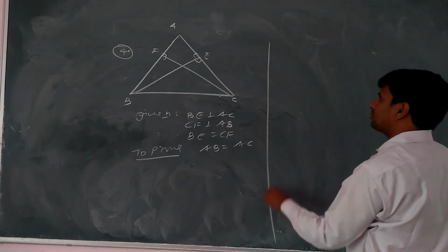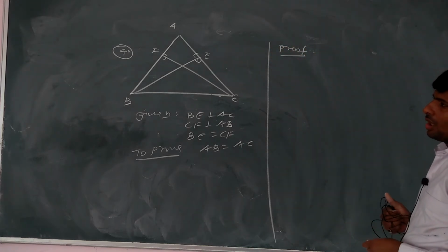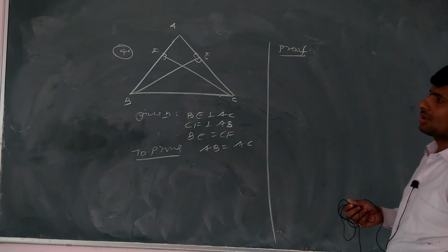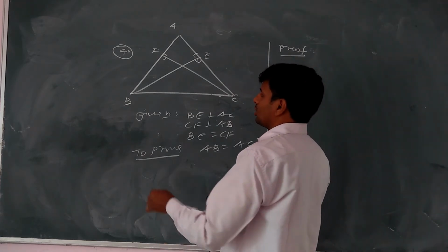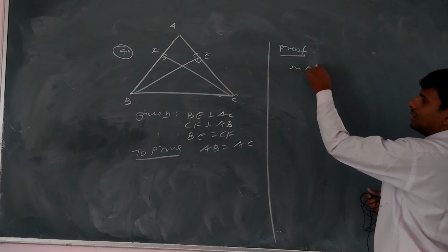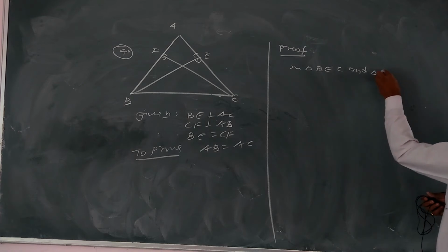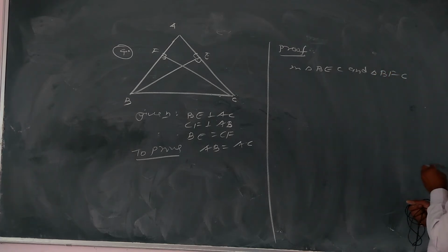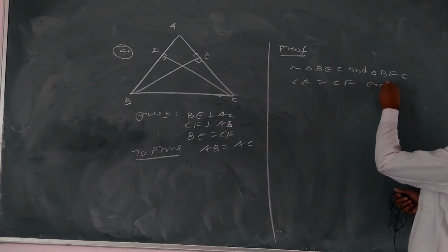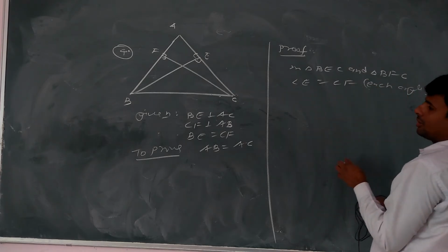Then see. For prove it, we have need to use RHS. So first we can take triangle BEC. Second we can take triangle BFC. So first, angle E equal to angle F because each angle is 90.